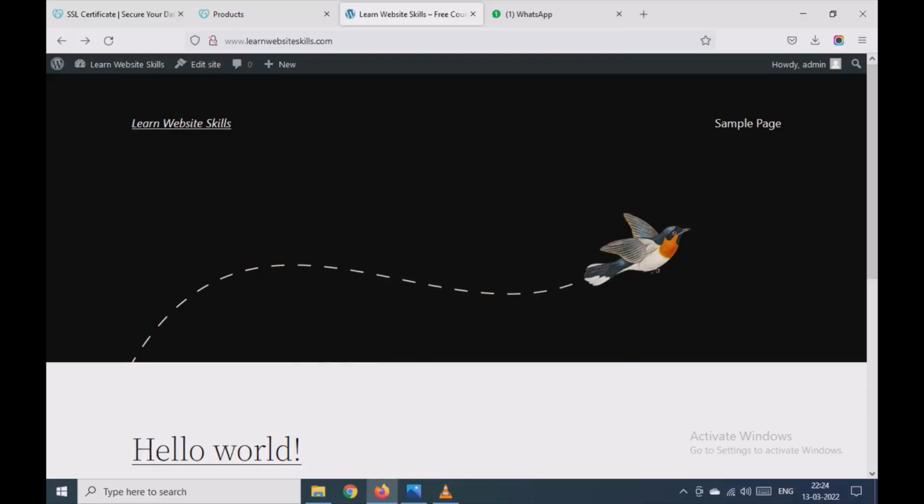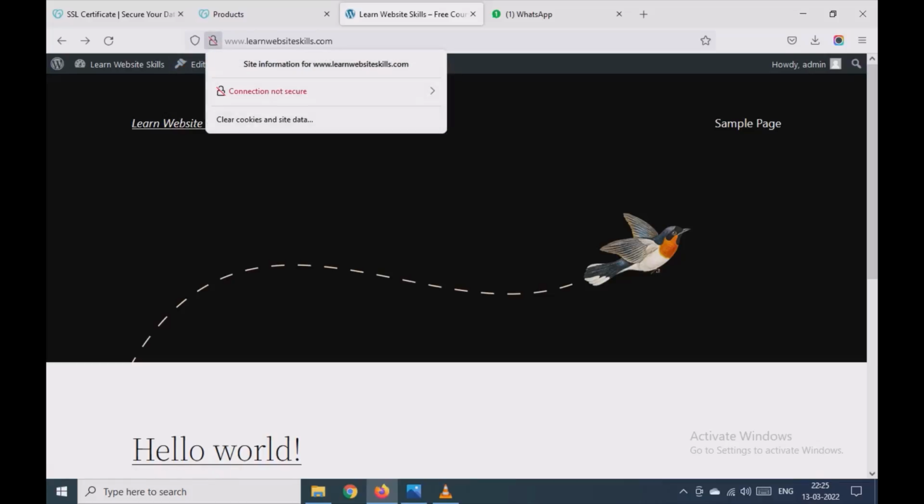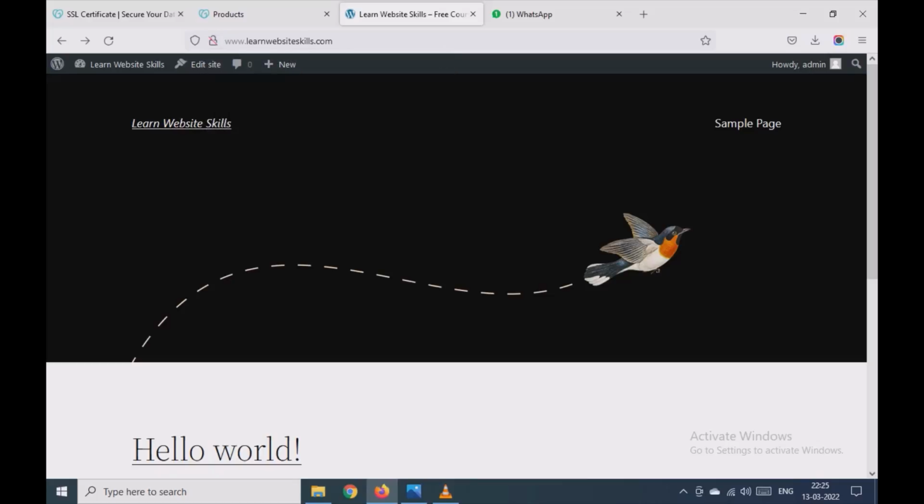Hi friends. Now in Learn WordPress lesson 1 we have seen how to install WordPress. The second important step after installing WordPress is to make sure that SSL is set up on the website. You can see here when I click here, connection not secure. We are getting a notice here. It means the SSL certificate is not installed on the website. For this we will be doing the manual installation.